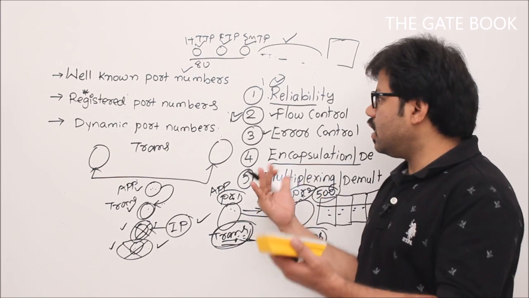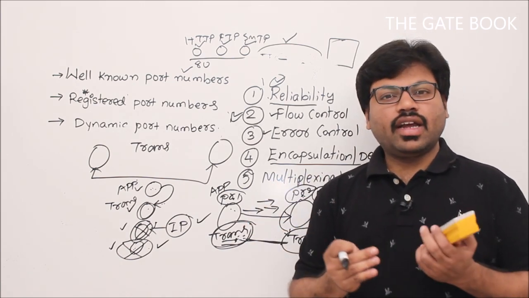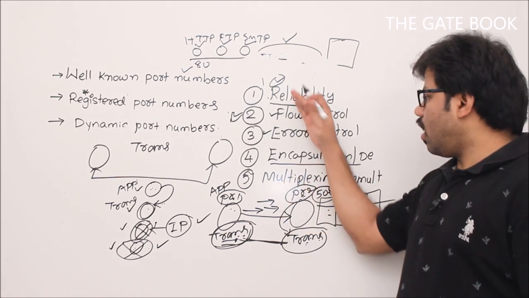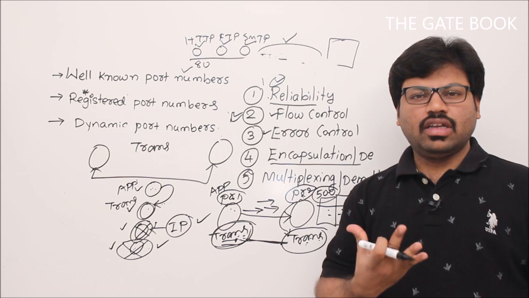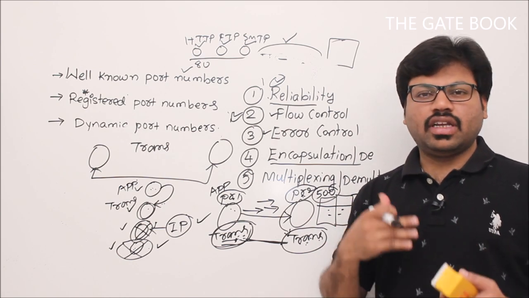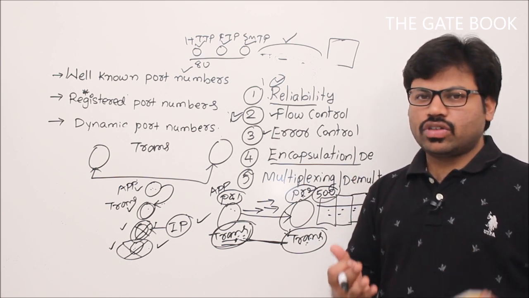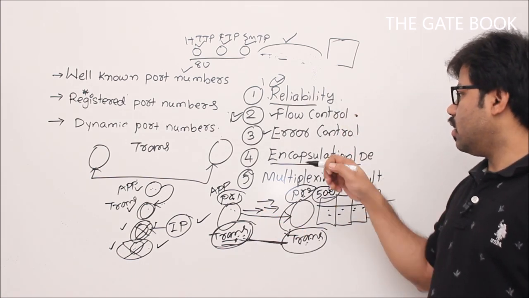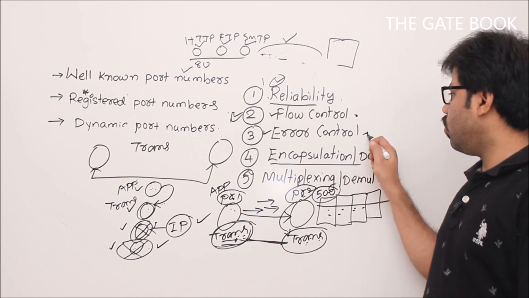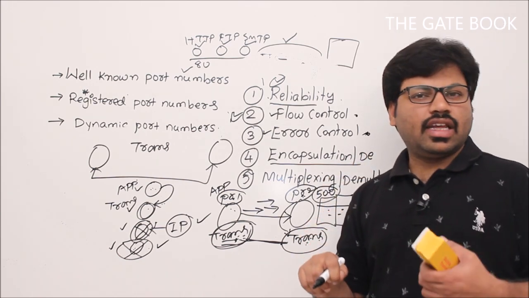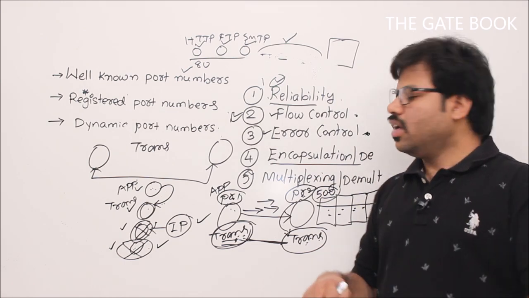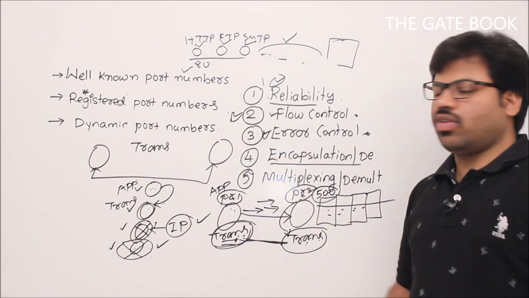At this moment we are just seeing the theory, what kind of services we can offer at transport level. These are the various services any network, and especially a transport layer, should offer. One is reliability, second is flow control, then error control. That means we have to take care of errors. When there is an error, what to do? We have to ask the sender to retransmit, right? All these things will be done in error control.